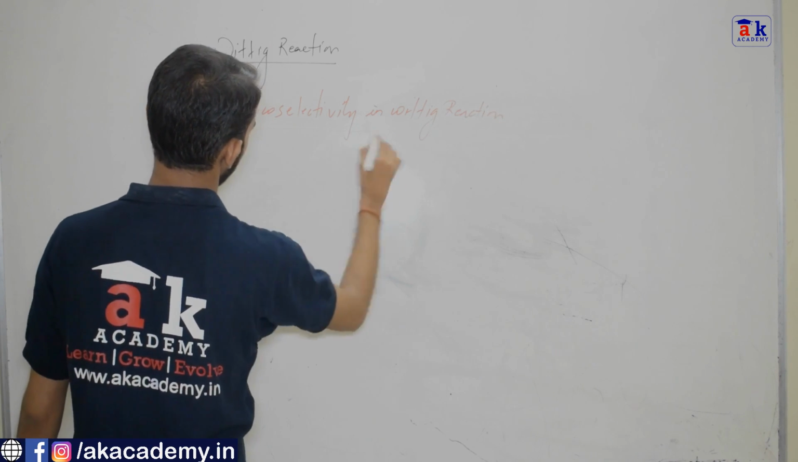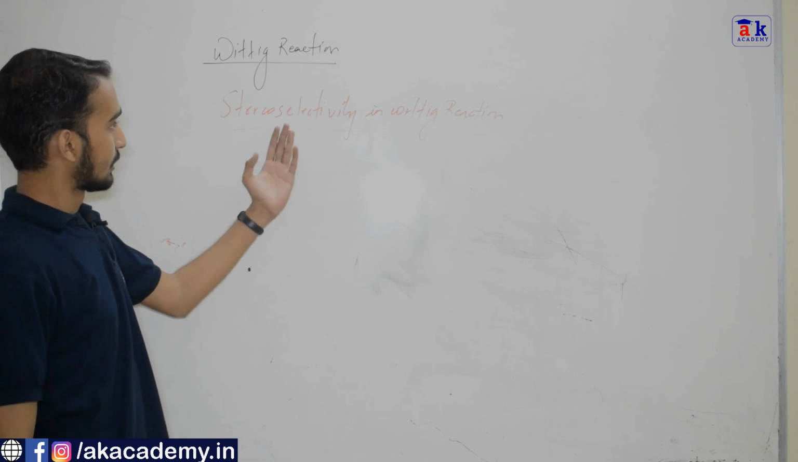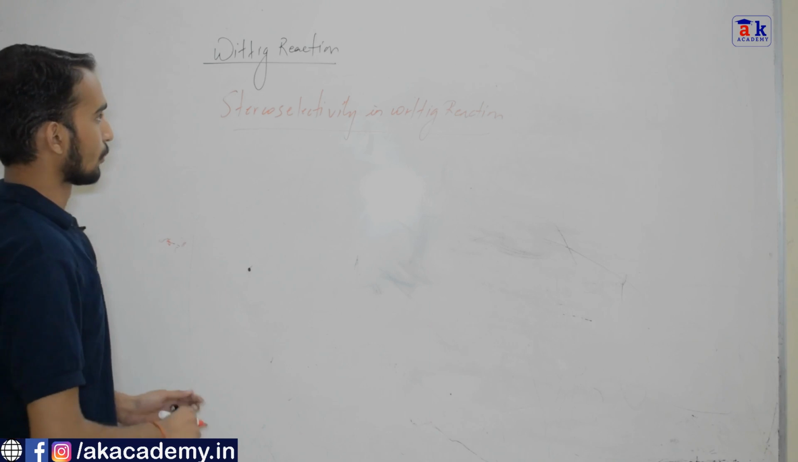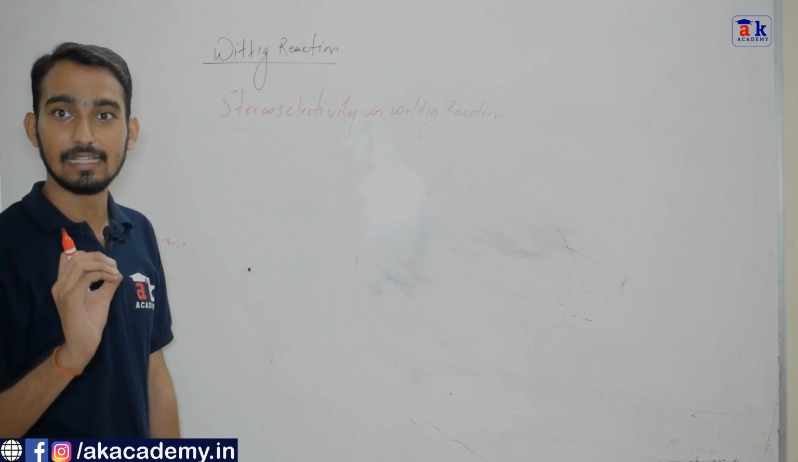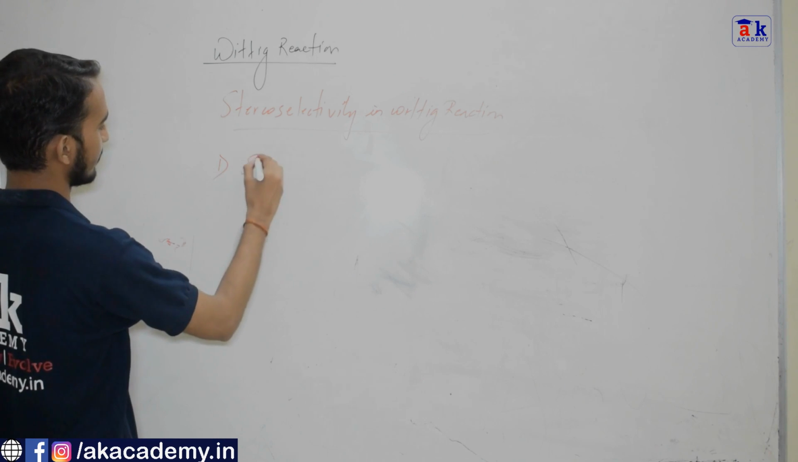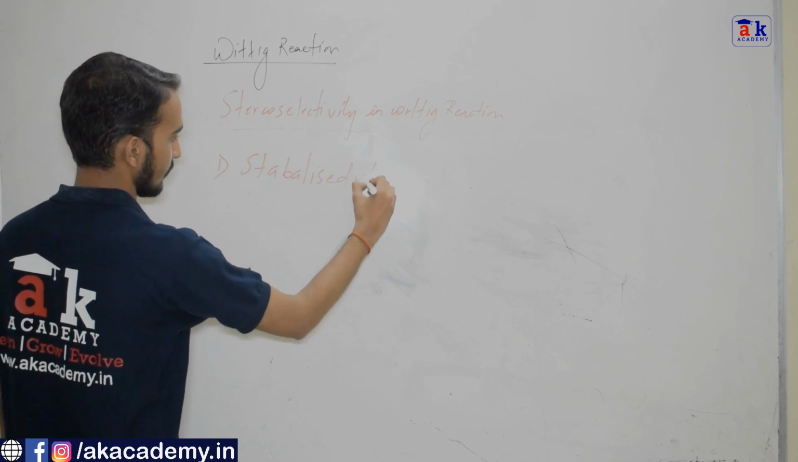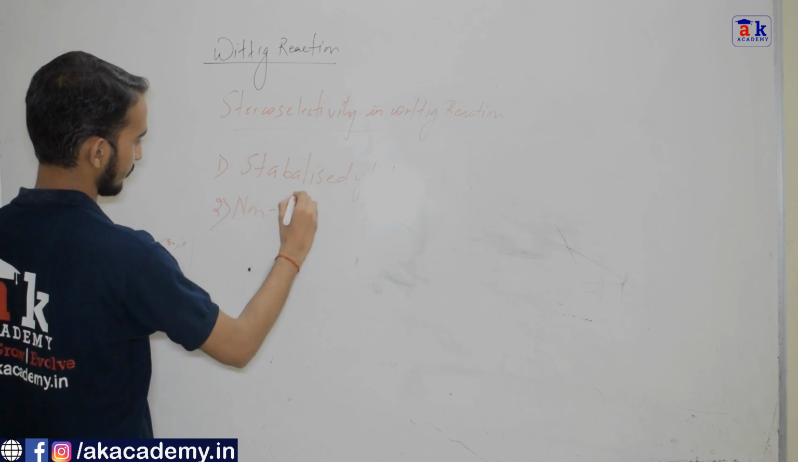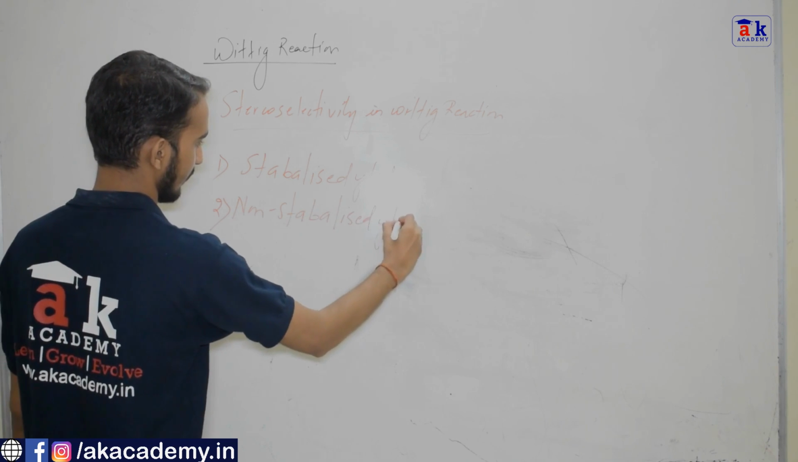First of all, you should know what stereoselectivity is. Stereoselectivity means a particular stereoisomer is formed in a major amount. So the stereoselectivity in the Wittig reaction totally depends on the ylide. There are two types of ylide. Number one is called stabilized ylide, and number two is called non-stabilized ylide.